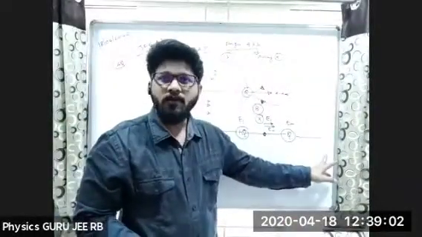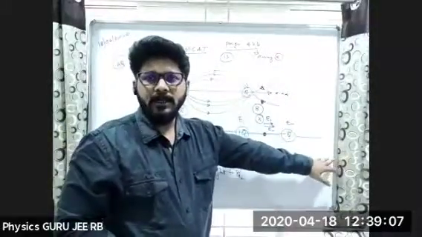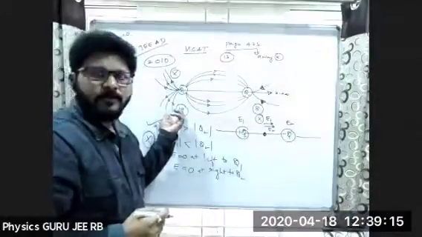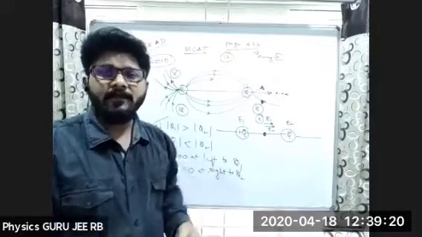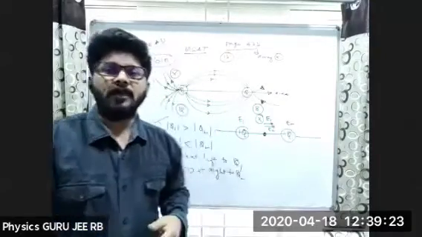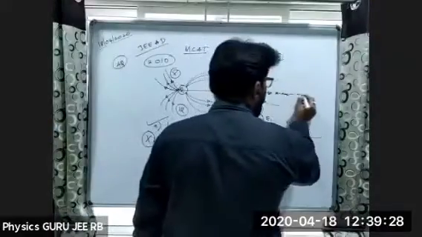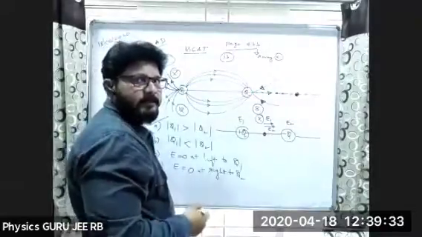If you take it outside, there is a possibility, either towards the positive charge or towards the negative charge along the line. So here there is no possibility on this side. Why? Because this is a bigger charge. Always it will lie towards the smaller charge. That means the electric field can be nullified towards the smaller charge, right? So at this particular point, the electric field intensity will become 0.